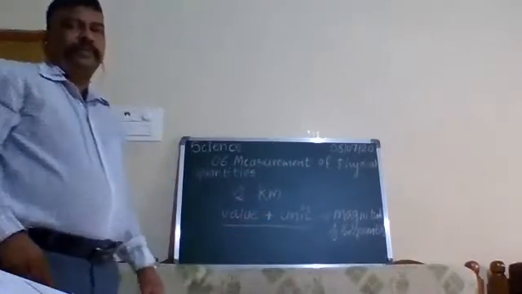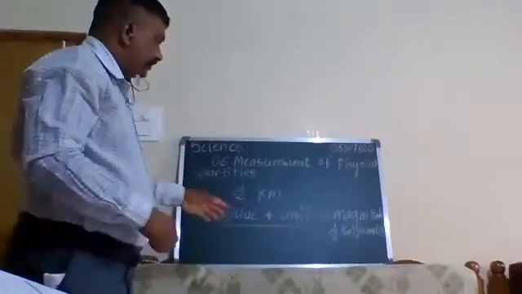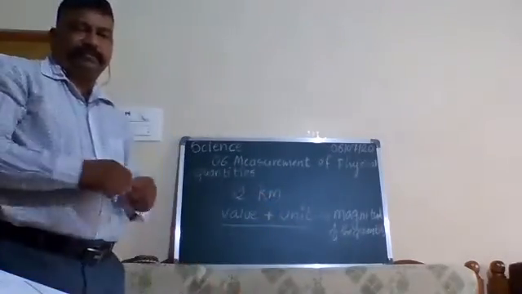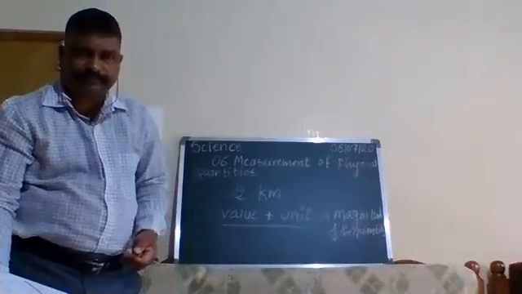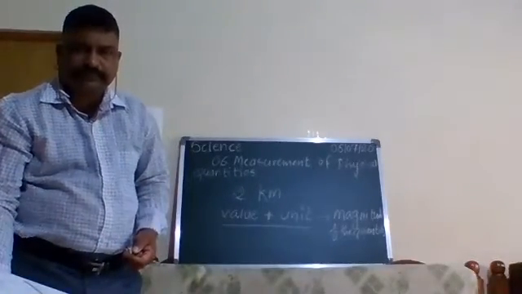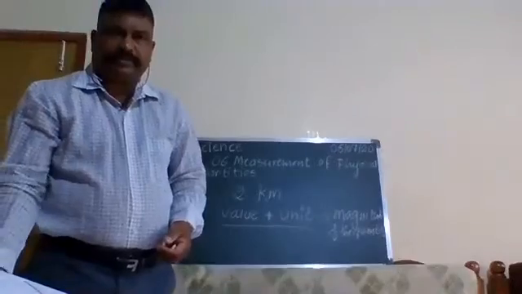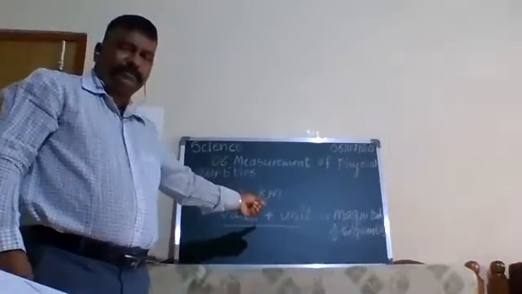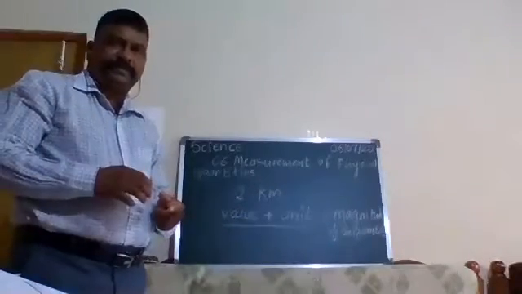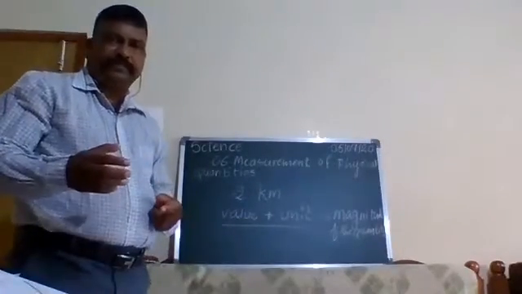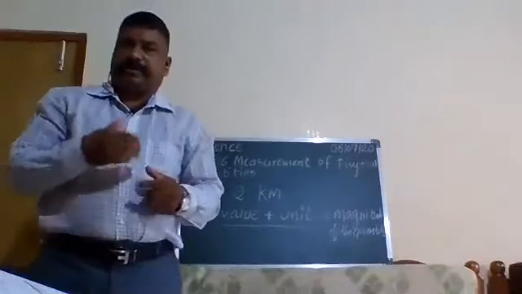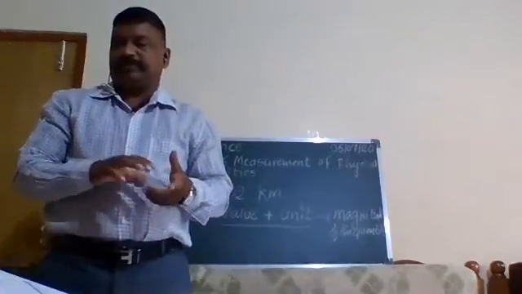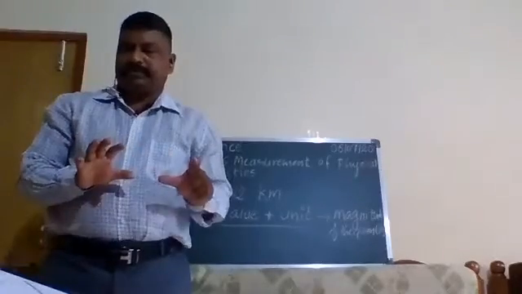Remember this. Now we are using different physical quantities, so different physical quantities have different units. For example, distance, then mass, weight. They have different units. Understood? Distance is different than displacement. Mass is different than weight. So in this way, when we count the various quantities, a value and unit are used to express the magnitude of a physical quantity. Understood till now?